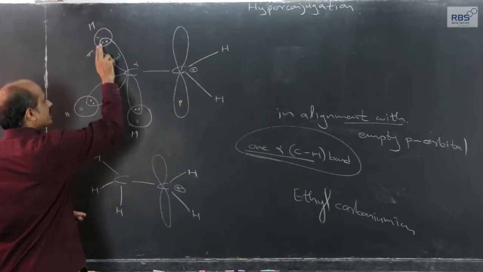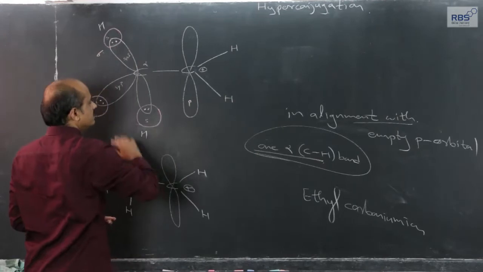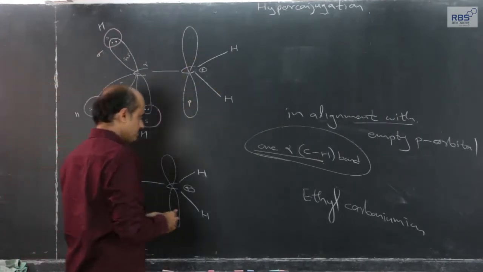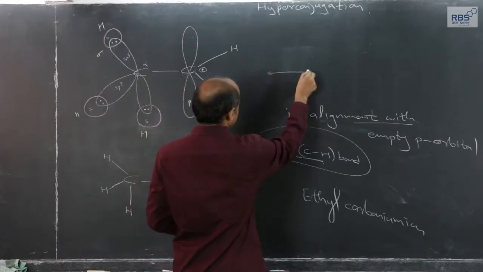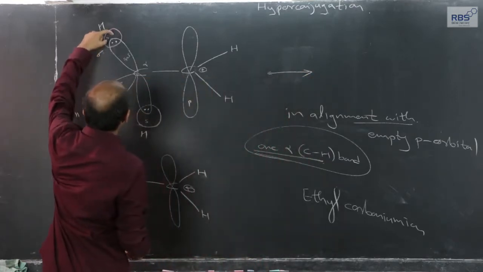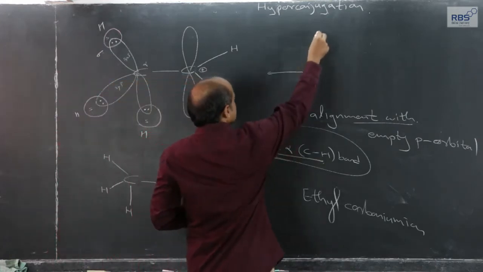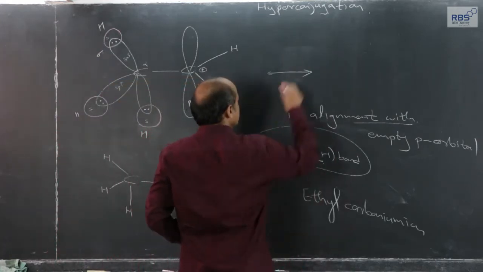So, this electron pair has a tendency to get shared. If it gets shared, what will be the picture? Let me write it. Hydrogen atom will go out in the form of H plus ion. Let me write that H plus ion here.